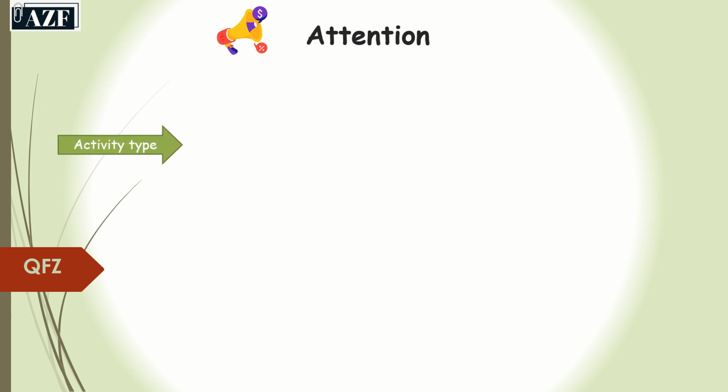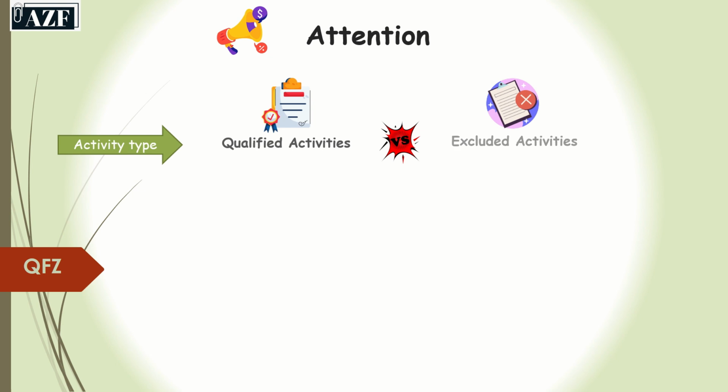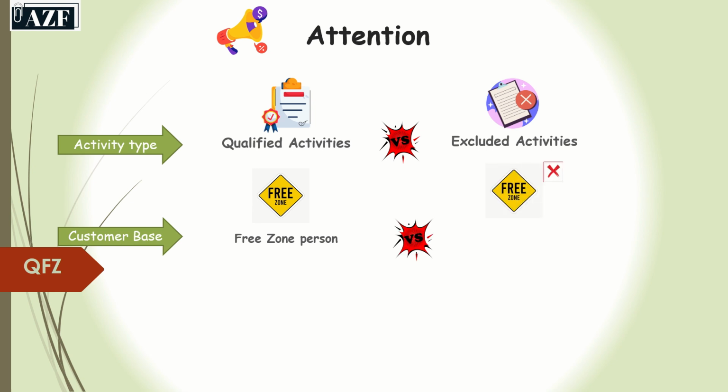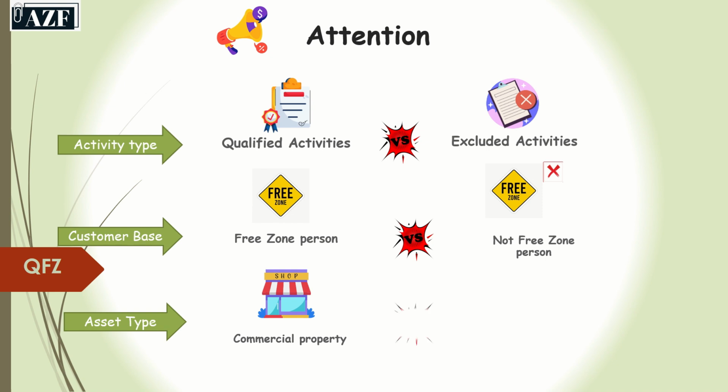Companies should pay attention to the nature of their activities to see if they are qualifying activities or excluded activities. Then they must see what their customer base is, free zone persons or non-free zone persons, and see the type of their own assets, whether commercial property or non-commercial property. Even though a free zone entity might have certain non-qualifying revenue, the de minimis rule can allow the entity to still be considered a qualifying free zone person if the conditions are met.